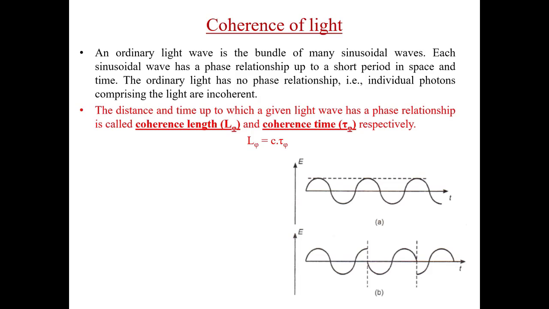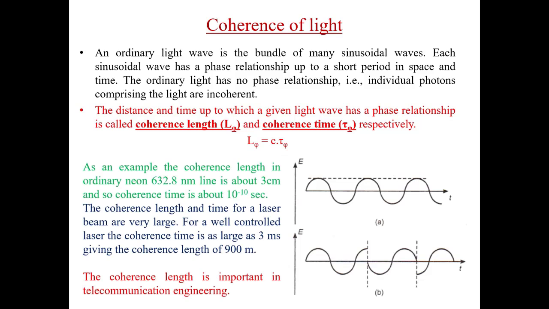The distance and time up to which a given light wave retains the phase relationship are called the coherence length and coherence time, respectively. The coherence length can also be called the length of a single sinusoidal wave in the light beam. The relation between them is: L equals c, the speed of light in space, multiplied by the coherence time.